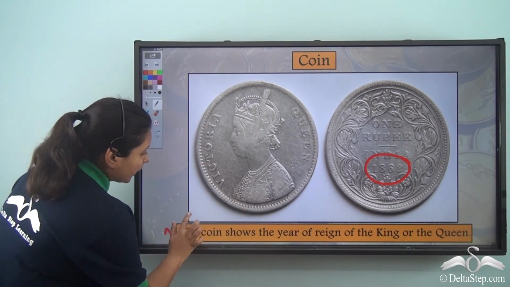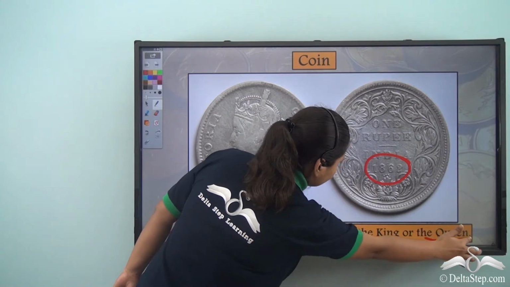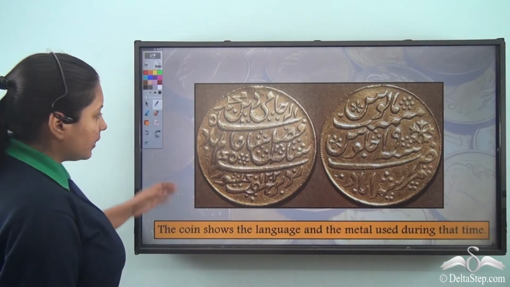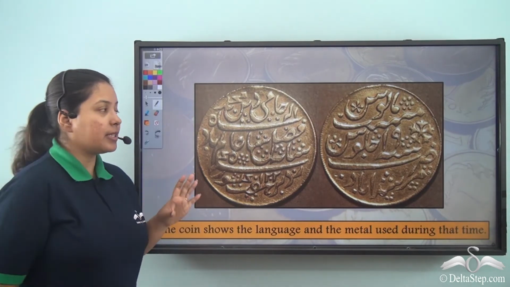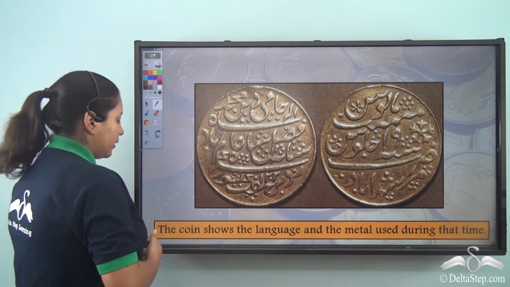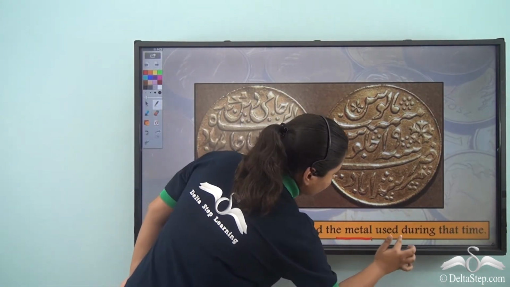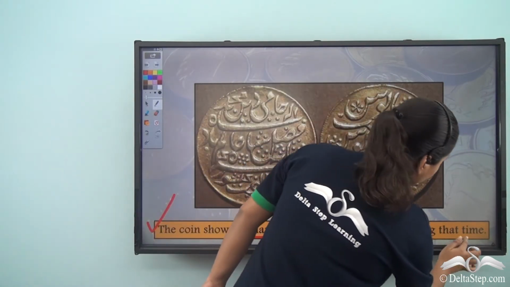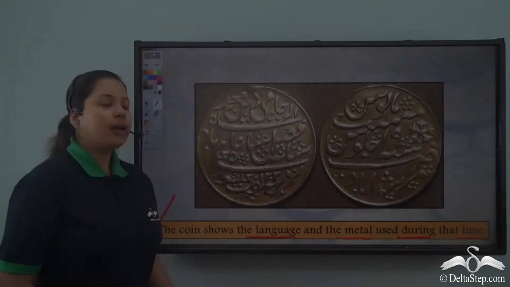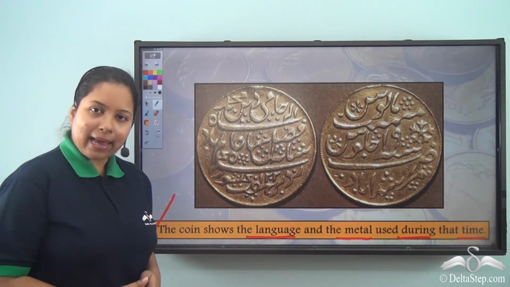So, the coin shows us the year of reign of the king or the queen. Now, can you see the different things that are written in a particular language on the coin? Well, over here, the coin shows the language and the metal used during that time. So, these coins are made of gold and this is the language that was used during that time.